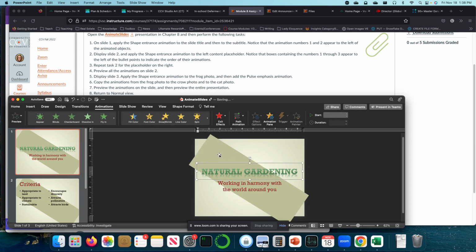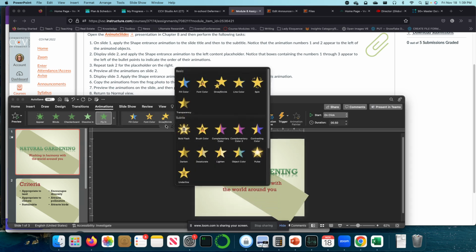Okay, so shape entrance animation. So I'm going to say, I want this one to appear. I want this one to dissolve. And so I've applied 2 now. I selected different shapes. And then I want it to fly in.